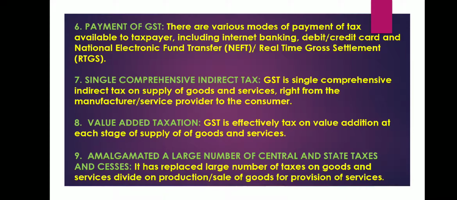Only one tax is there, that is GST. Earlier many taxes were there: VAT, service, excise, sales, many types of taxes were being applied, but now only one tax is there, that is GST, and that is why it is termed as single comprehensive indirect tax, beginning from the manufacturer or the service provider to the consumer.